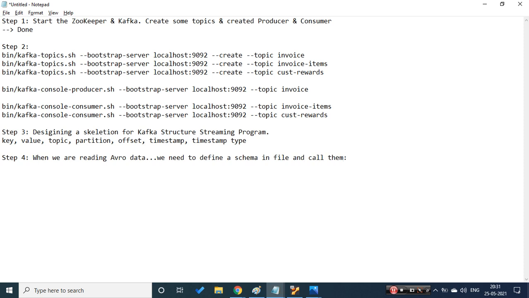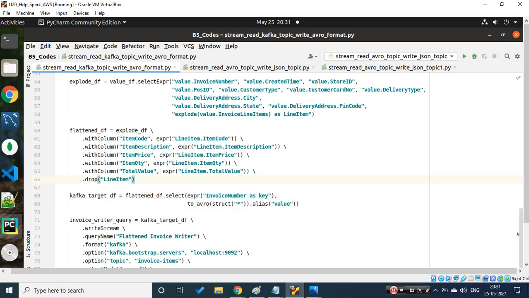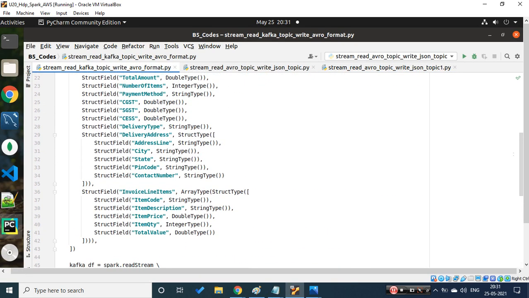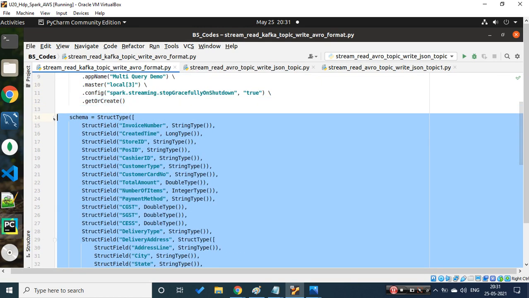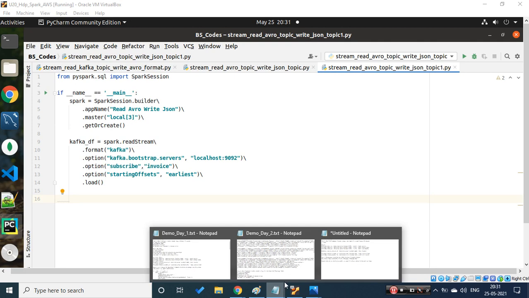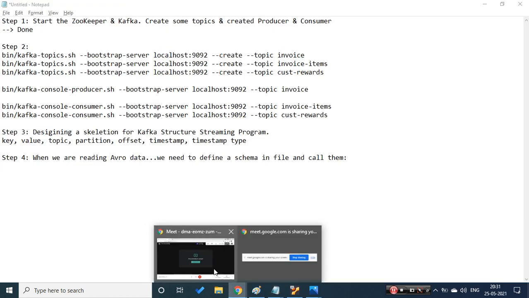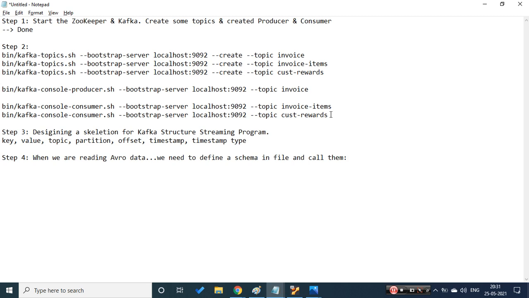That's what we do. If you recall yesterday's session, I created a schema in a data frame way in my program. If you see, this is the schema which we did yesterday. But when it comes to Avro, it has a background, and I don't want to jump into that because it will consume some time, so I'm just trying to skip.